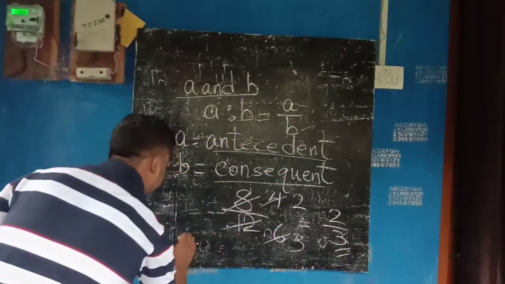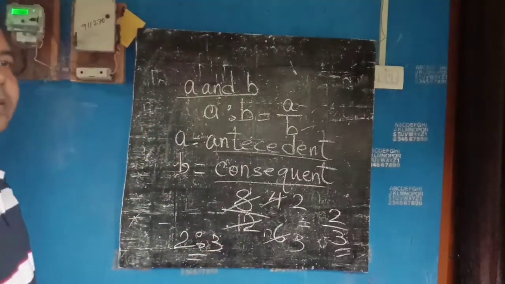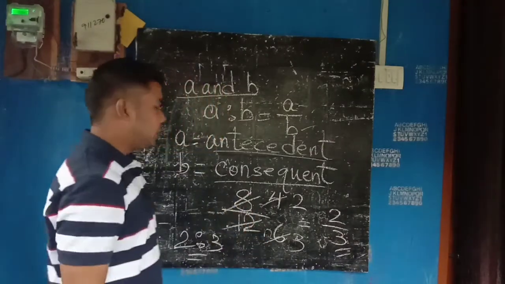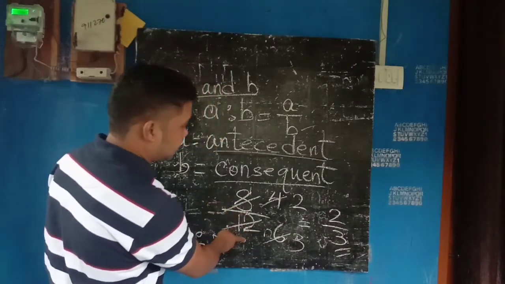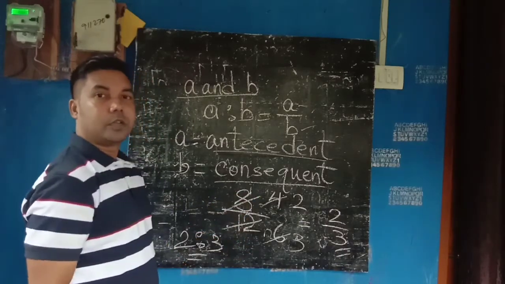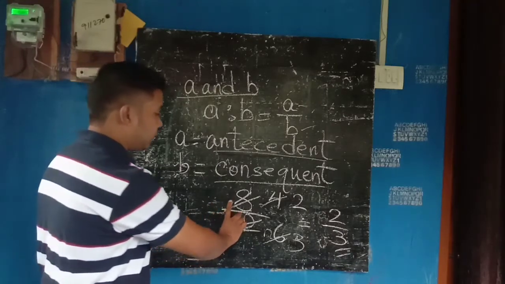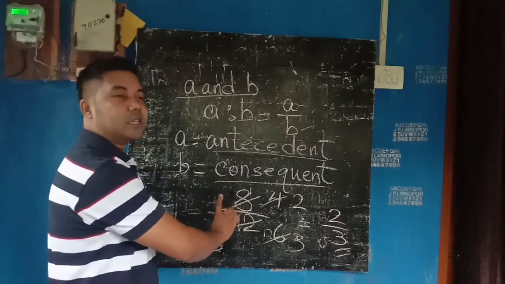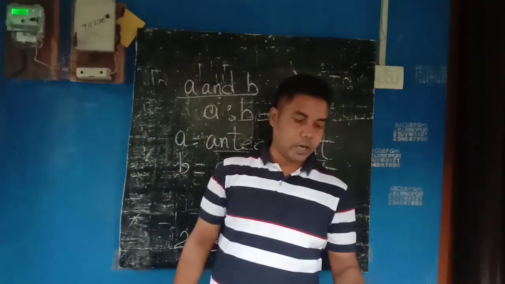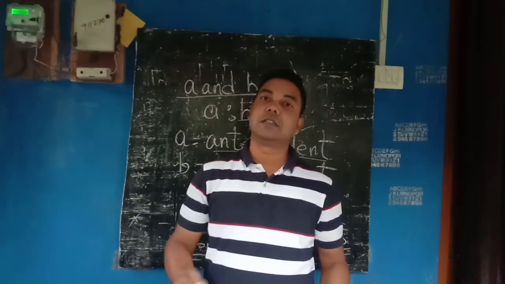Or you can express this term as 2 is to 3 in the form of ratio. So this way, in the same unit. This you can't cancel by 4, this you can't cancel by 6. Suppose 4 2s are 8 and 6 2s are 12. You can't cancel this way. The given question you can't cancel in that form. It should be divided by the same unit. So this is what is said in point number 2: for finding out the ratio between two quantities, both of them should be expressed in the same unit.